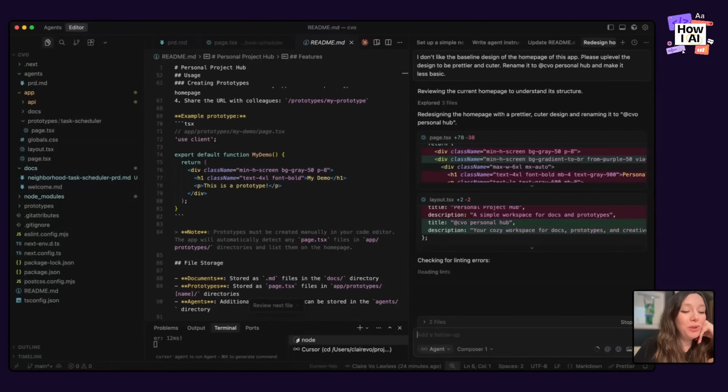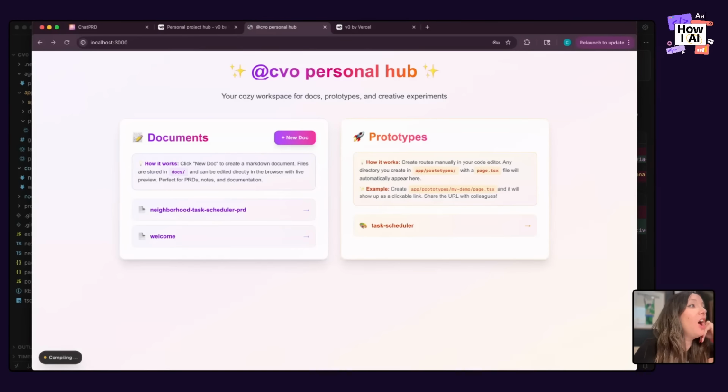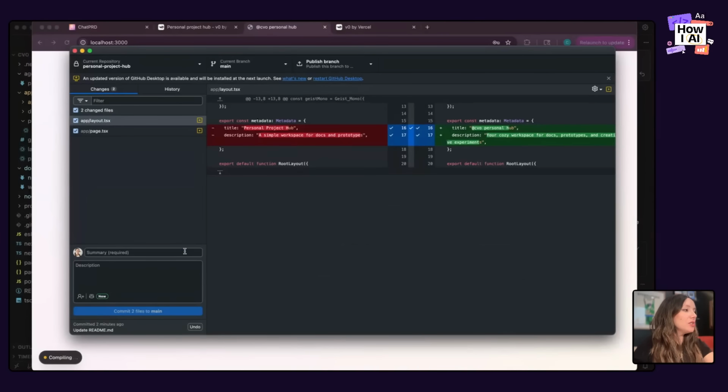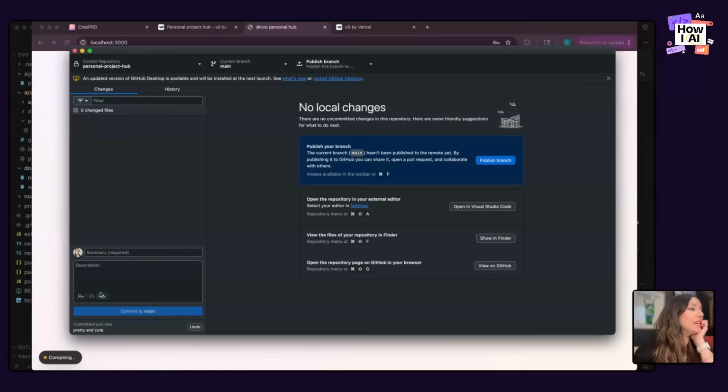Oh, it's going to be a cozy workspace for documents. This is, I don't know. It makes me happy. It's stupid looking, but it's cute. And so again, when you're working on something locally, who cares? Make it fun, make it creative, play with stuff, add dark mode, all those things. I love it. You know, I love a gradient. You know, I love a pink. I'm going to check in these changes. I'm going to call it pretty and cute and call it a day.